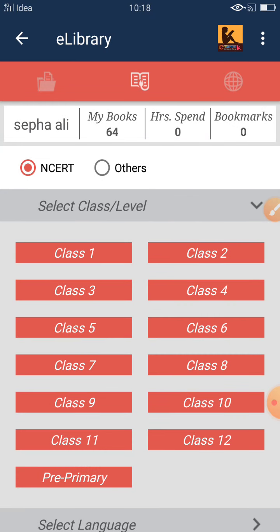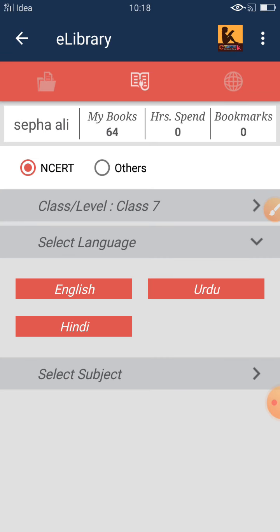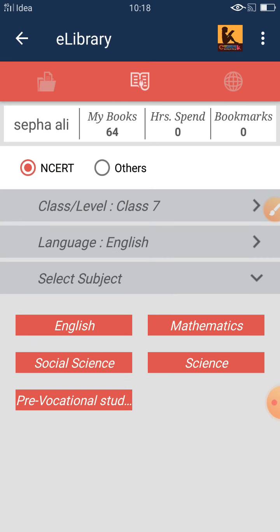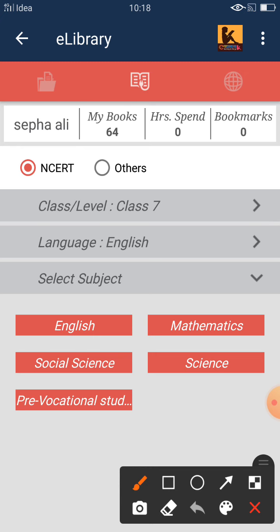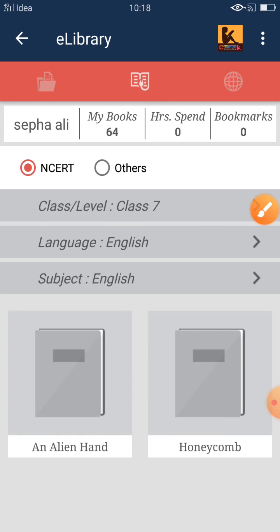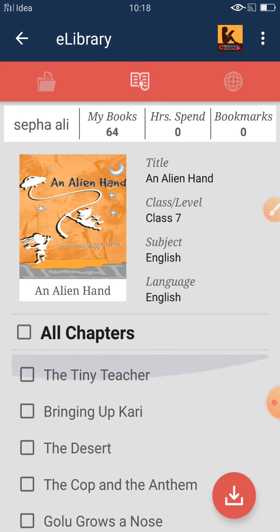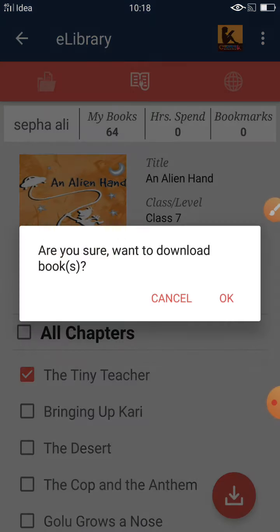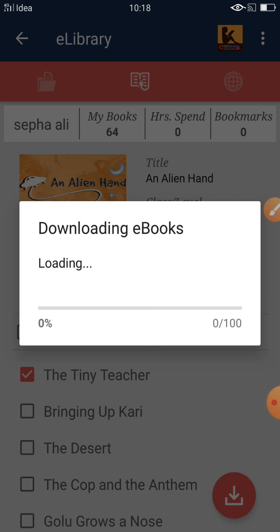Now we have to come in class 7th, English, and now you have to click on English. All the books are in English. Okay, see, An Alien Hand, Honeycomb, Alien Hand, The Tiny Teacher. I never downloaded this chapter.